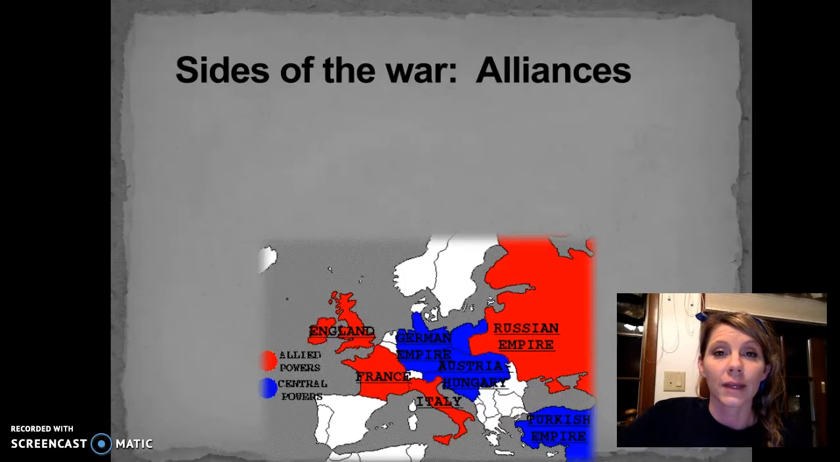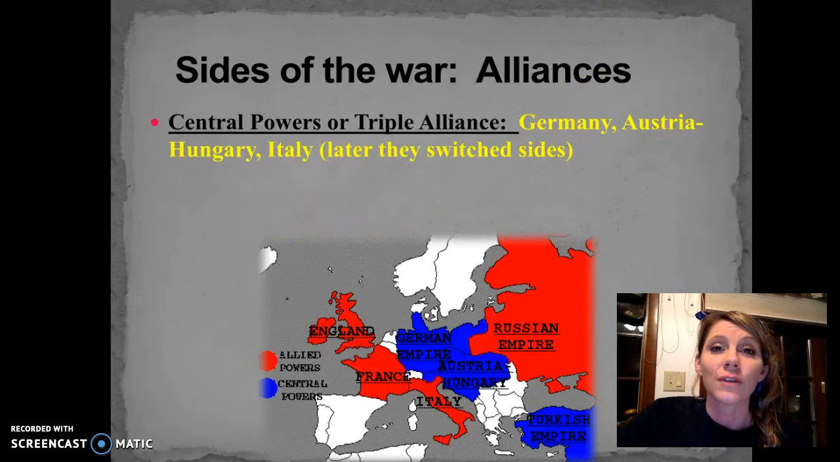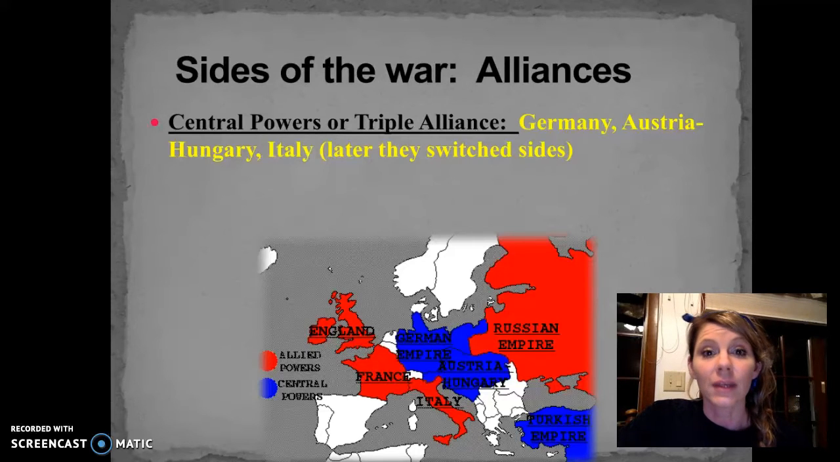So if we think about playing a basketball game, you have 2 sides. You have Marshfield versus Rapids. Alliances have the same thing. So the first side of the war is going to be the Central Powers, also called the Triple Alliance. That alliance is going to be considered Germany, Austria-Hungary, Italy. Italy later switched sides during the war.